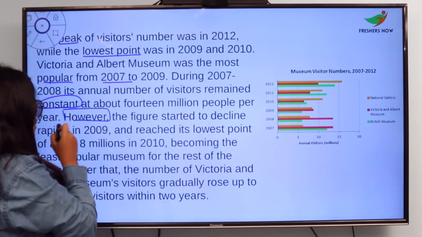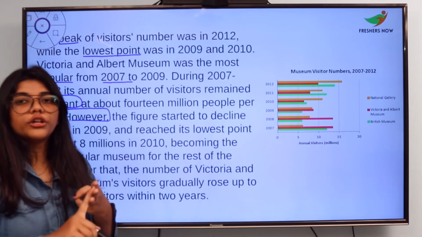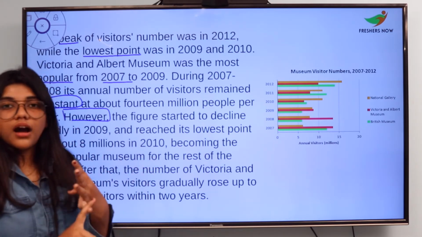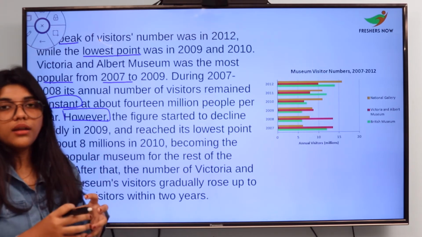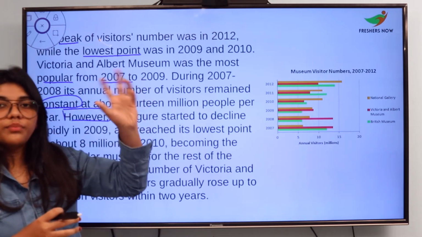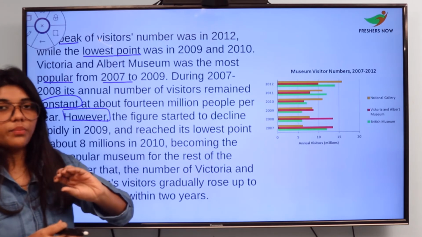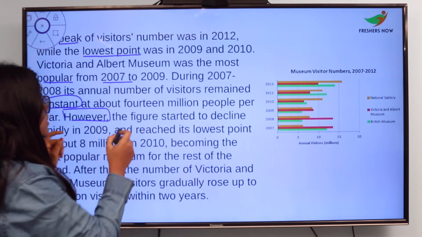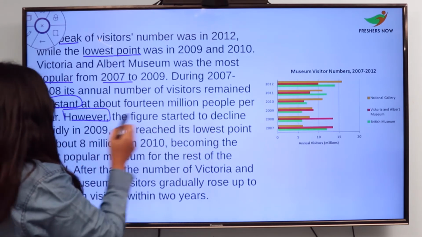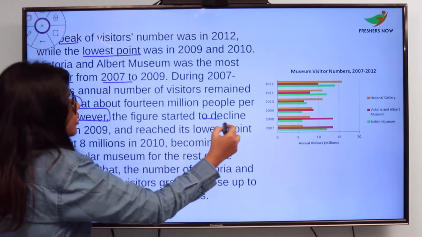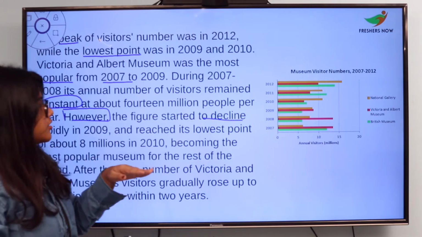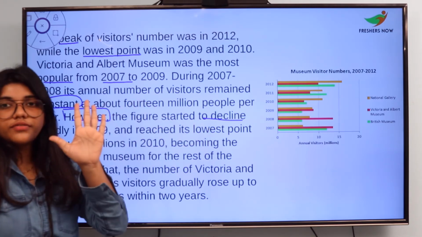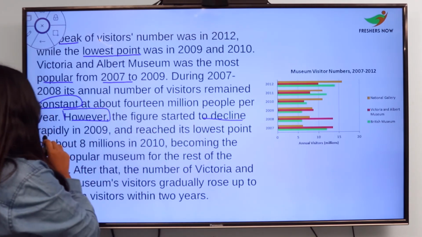Words like however, therefore, furthermore, hereafter, all these kind of connecting words will help you to connect the previous paragraph to the below paragraph. The figure started to decline. So here now it is showing a downfall of the graph. Now this is the fifth comparison which you have shown.